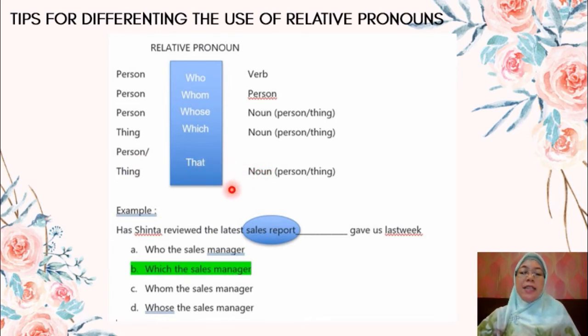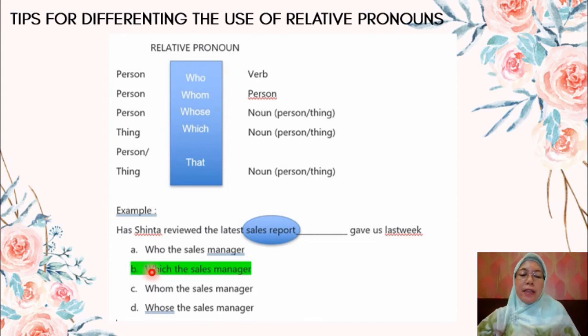Let's see the example in the questions. Has Sinta reviewed the latest sales report gave us last week? Okay, we fill in with the appropriate relative pronoun. How can we choose the appropriate relative pronoun? Let's see the word before the relative pronoun. It is sales report. Sales report is a thing. So the word that comes before the relative pronoun is a thing, so we can choose which. Okay, which. Let's see the ABCD.